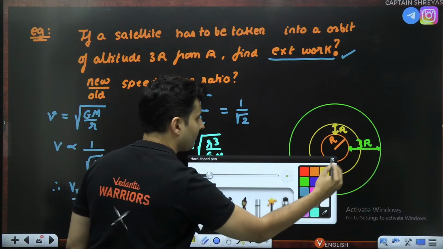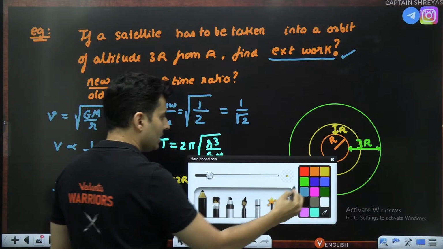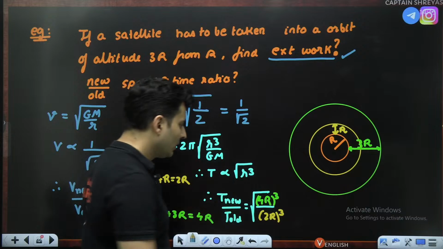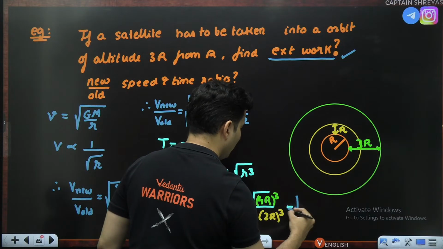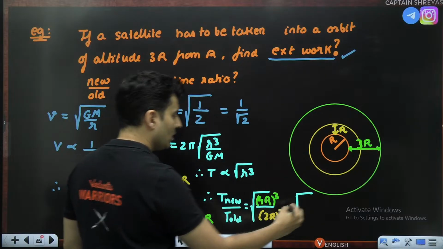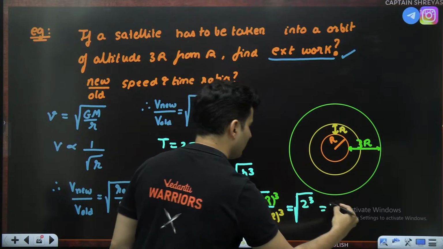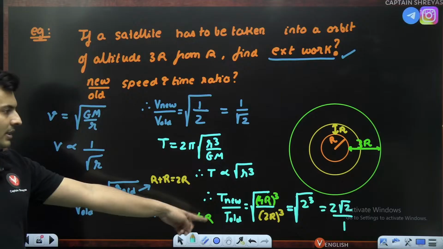The old one is just 2r whole cube. Okay. So what will this give me? R cancels, 4 by 2 is 2. So it will just become 2 cube. 2 cube is 2 into 2 square. So it will become 2 root 2 upon 1. So that's the answer for the time periods ratio.